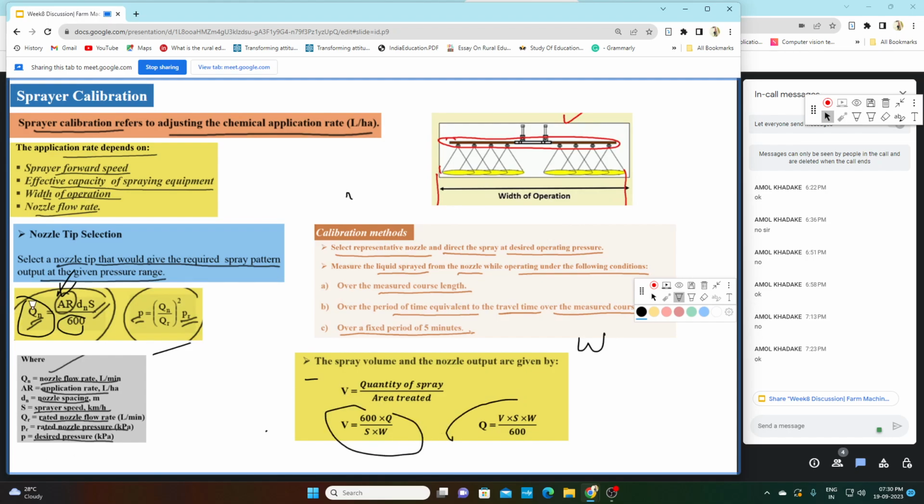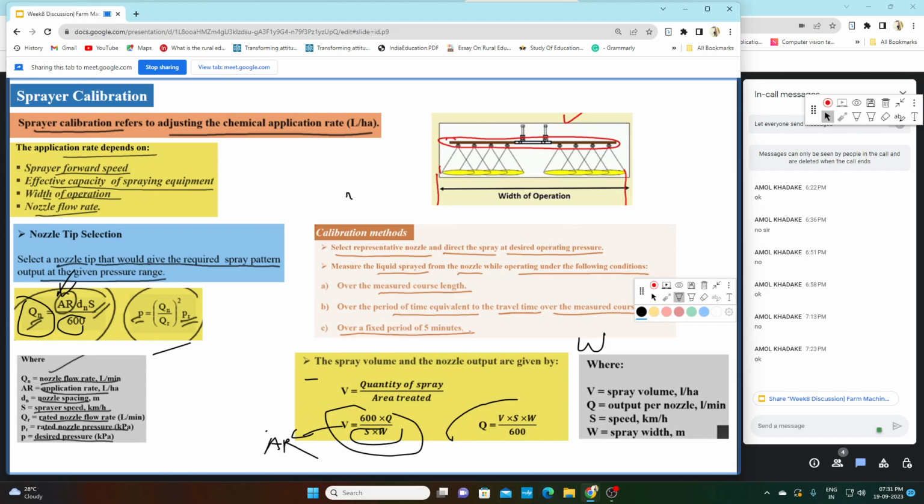That is 600 into Q divided by dn into s. This v, if we say this v as AR or application rate, same thing, right? Quantity of spray by area treated, that is application rate. So application rate v or AR equals 600 into Q divided by s into w. This s is the speed of operation, w is the width of coverage, or here you can say the nozzle spacing. So by that we can find out the application rate of the sprayer.